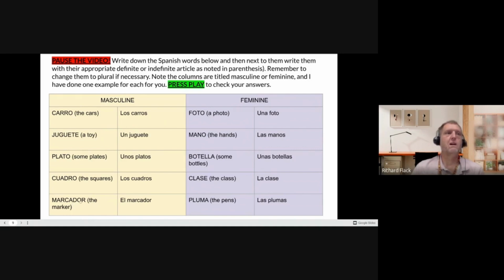Marcador, the marker. So we need the definite article, el, and it stays marcador, singular. And lastly, pluma, pen, we want to change to the pens. So we need the definite article, plural, las, and change pluma to plural, add an S, plumas, las plumas. How did you do? Hopefully great. We're going to practice this a lot throughout the year.